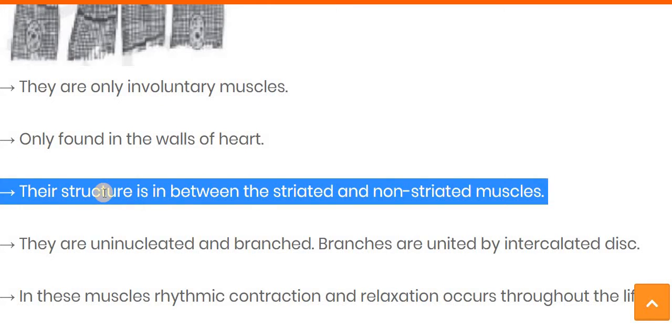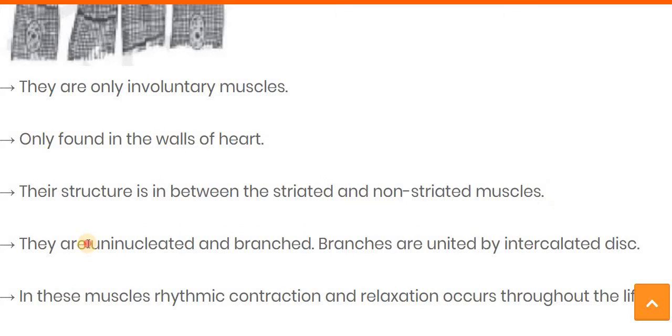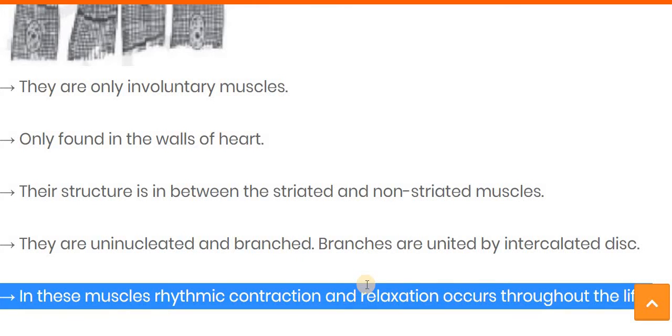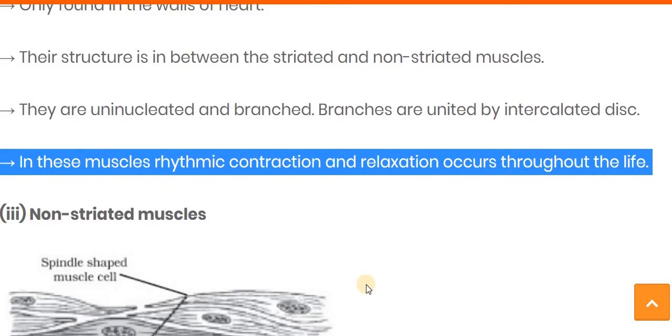The structure is between the striated and non-striated muscles, and they are uninucleated and branched, and the branches are united by the intercalated disc. And in this muscle, rhythmic contraction and relaxation occur throughout life.